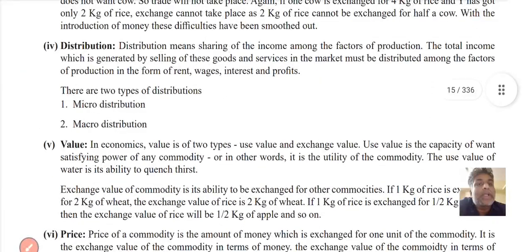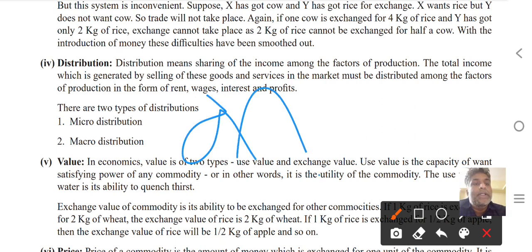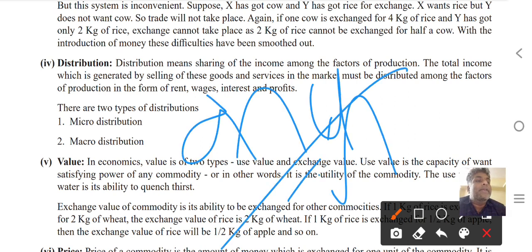Next, the fourth one is distribution, meaning sharing of the income from factors of production. Total production income is generated by selling goods and services in the market and is distributed among the factors of production in the form of rent, wages, interest, profits, etc. So distribution means sharing with each other.